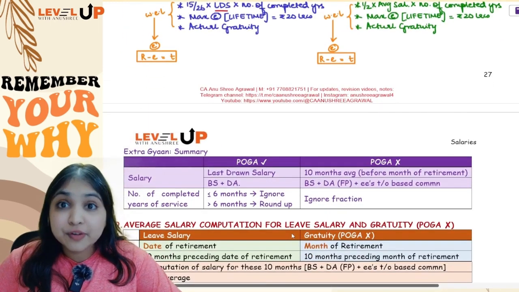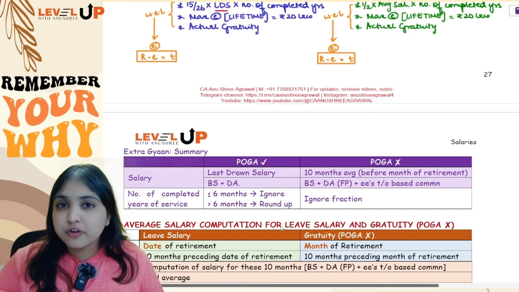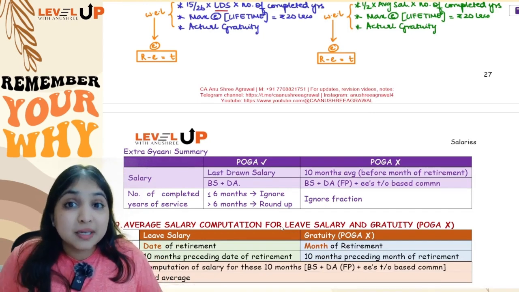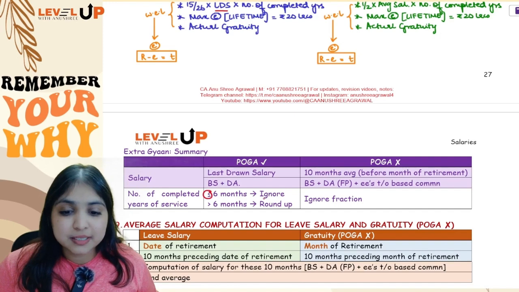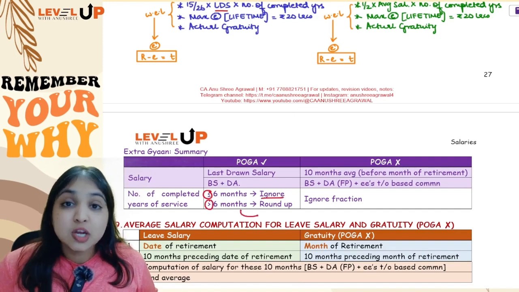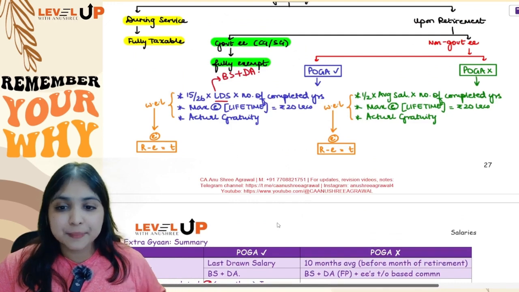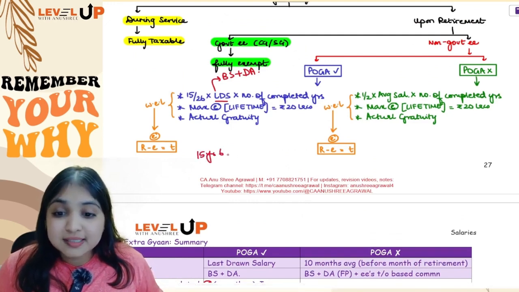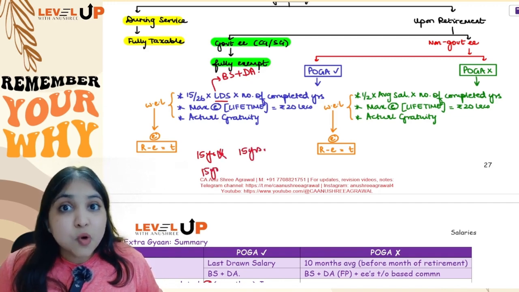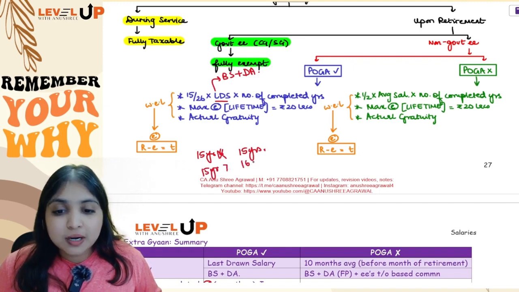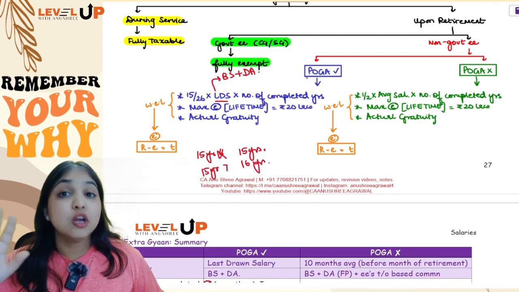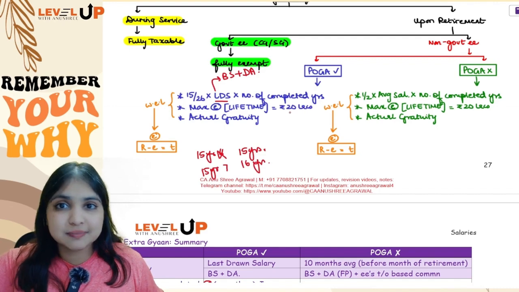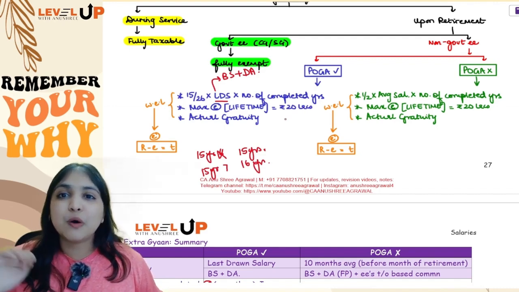Now when you calculate number of completed years, here you will consider the fraction. For leave salary, I said don't consider the fraction, but gratuity covered by POGA, you will consider the fraction. If the fraction is up to 6 months, you will ignore. If the fraction is more than 6 months, you will round up to the next number. For example, if the employee has worked for 15 years, 6 months, up to 6 months, you will ignore the fraction, you will consider as 15 years only. But if it is more than 6 months, like 15 years and 7 months, you will round up to the next number, 16 years. So here, yes, you will consider the fraction. If it is up to 6 months, you will ignore the fraction. More than 6 months, you will round up to the next number.